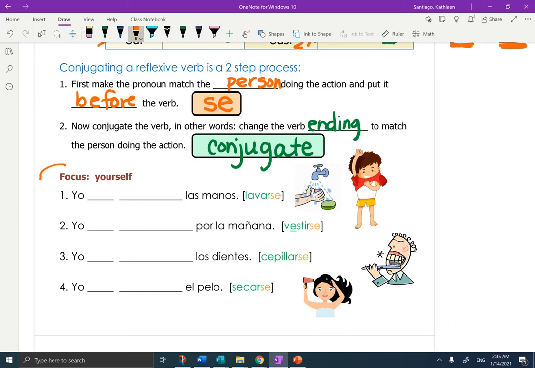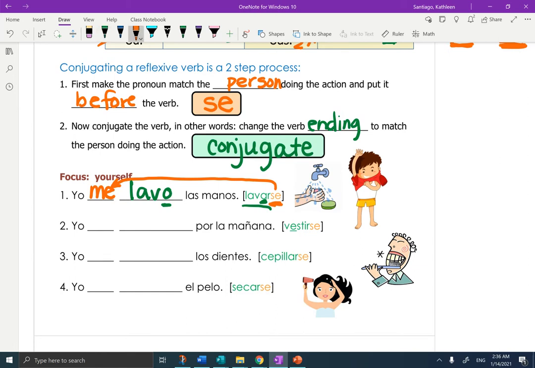We're going to do it in two steps. First of all, we're going to focus on ourselves, talk about our own daily routine. So deal with the se first. Se is going to go all the way to the first spot, and when I'm talking about myself, it's going to become me. Now I'm going to take the verb in green and conjugate it by chopping and adding so that this ending matches yo. Yo me lavo. There's the ending. Las manos.